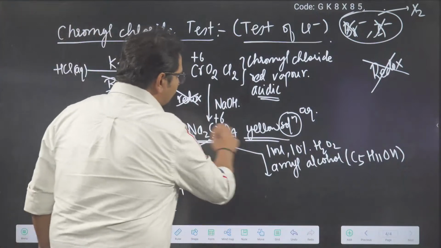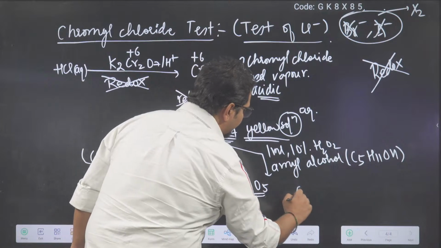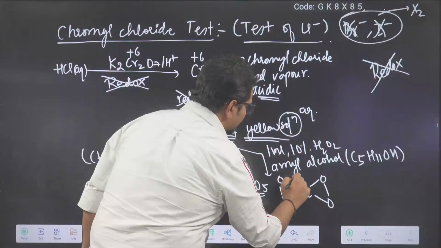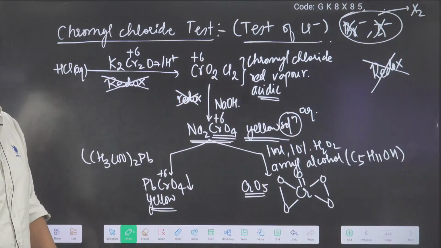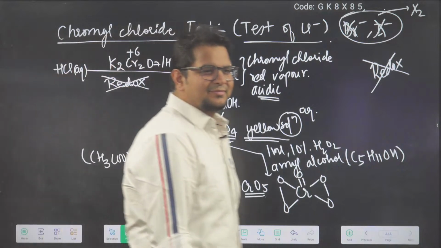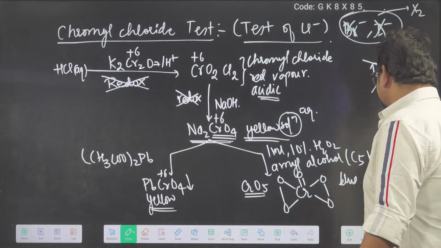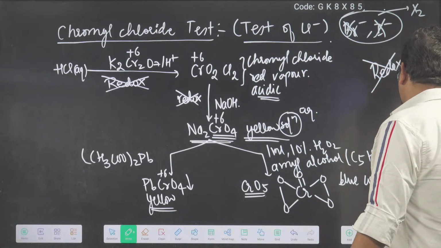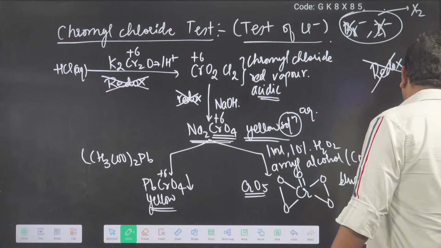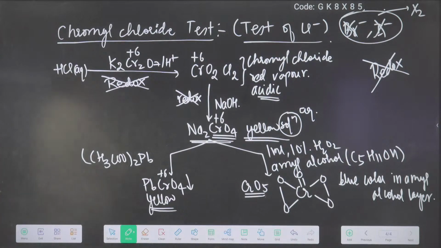Now what will happen? CrO4 2 minus and H2O2 will make your favorite compound. I don't know why it is your favorite, but I have seen that this is the favorite of the people here. Butterfly structure. Clear? One very famous song is also there on this. Have you seen? Butterfly, butterfly. Seen or not seen? So you are going to see a blue color solution of CrO5, butterfly structure, in the amyl alcohol layer.